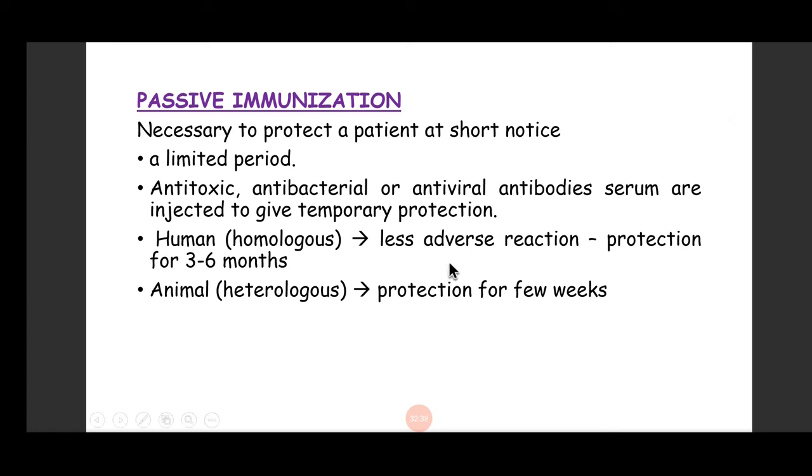So in passive immunization, we give preformed immunoglobulins. There are 2 types of passive immunoglobulins. One is homologous, that are produced in humans. The others are heterologous, which are produced in animals. The human homologous immunoglobulins have less adverse reaction, and their protection lasts for 3 to 6 months. The animal origin or heterologous immunoglobulins give protection for a few weeks, and besides they also have a risk of developing adverse reaction like serum sickness.